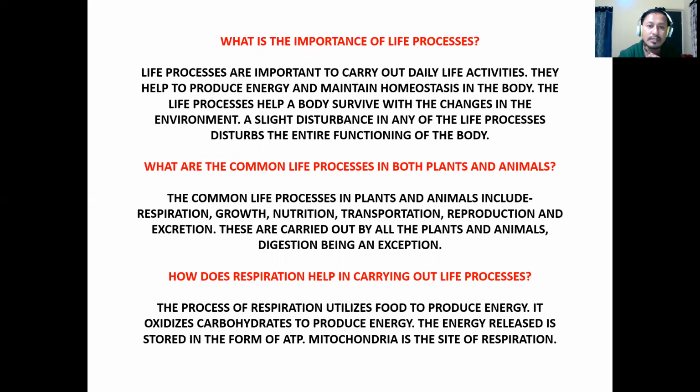And the other question is, what are the common life processes seen both in plant and animal? The common ones you'll see are respiration, growth, nutrition, transportation, reproduction, and excretion. And how does respiration help in carrying out the life processes? Because respiration is nothing but the oxidation of food through which energy is produced in the form of ATP, and this energy is utilized for the various metabolic activities in the organism.